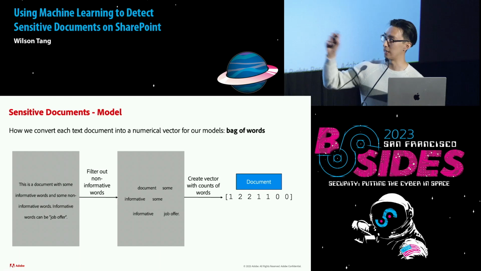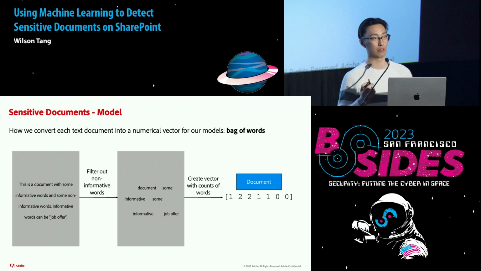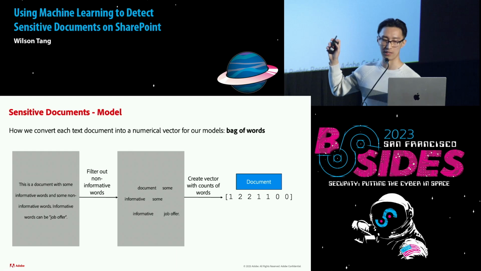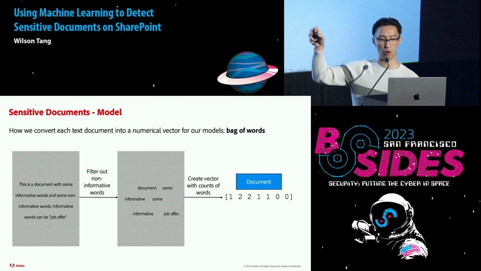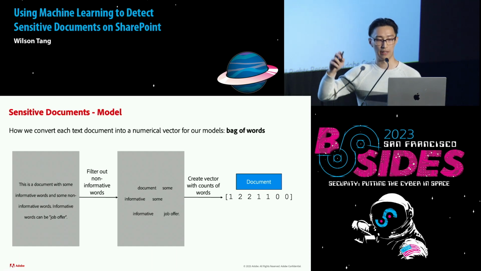So we take the middle diagram where we filter out the non-informative words, and we're left with some subset of words. And then finally, with those words, we create a vector with counts of words. This framework is commonly known as a bag of words. So if you look at the final vector we output, it has 1, 2, 2, 1, 1, 0, 0. You can interpret this as the first one being there's one word that's document, there's two sums, there's two informatives, and one job, one offer. And the zeros can be informative words that aren't present in this current document.